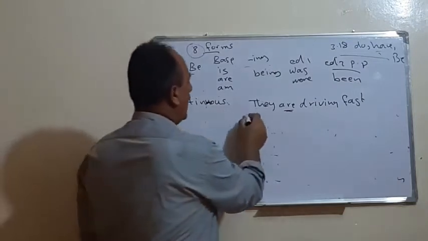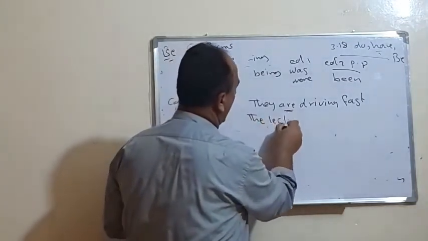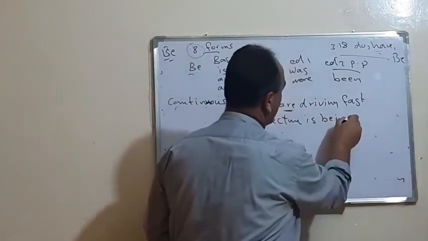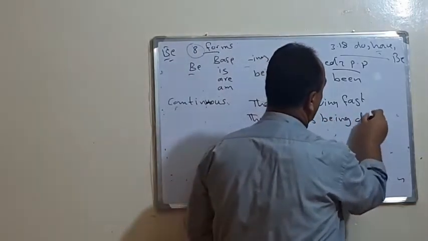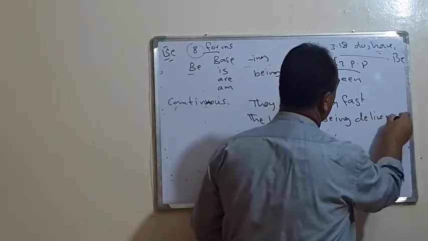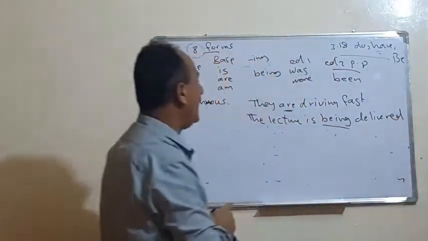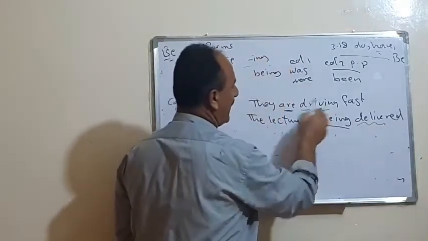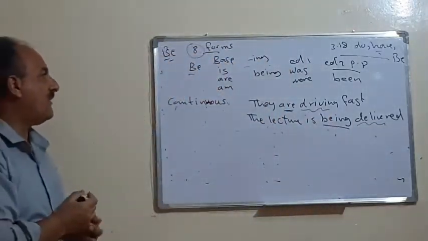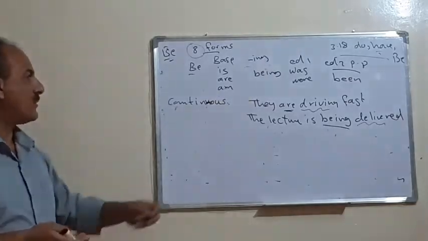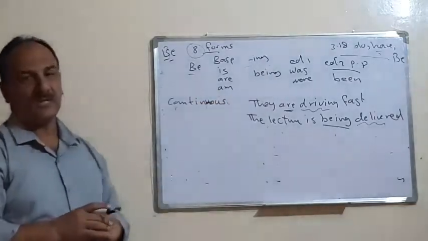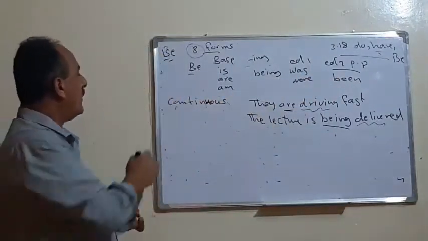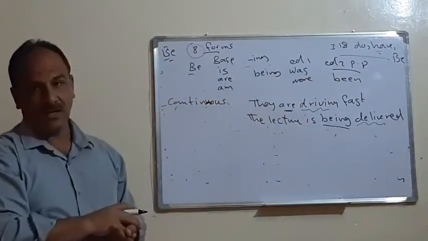Or for example, the lecture is being delivered. See, being. And the main verb is deliver. And the main verb is drive. Also with these verbs, when we have been, we use it in case of the passive. So mostly we use this in case of continuous.